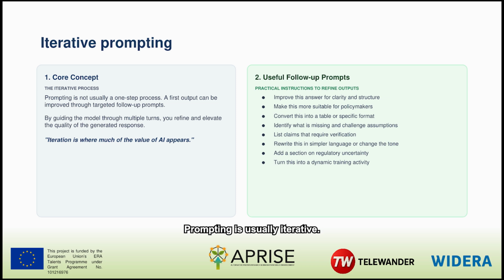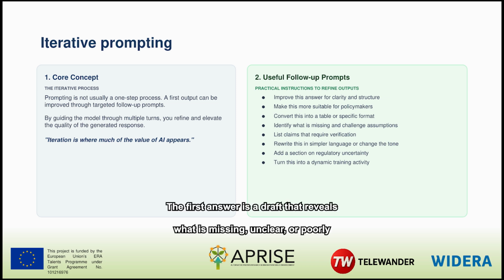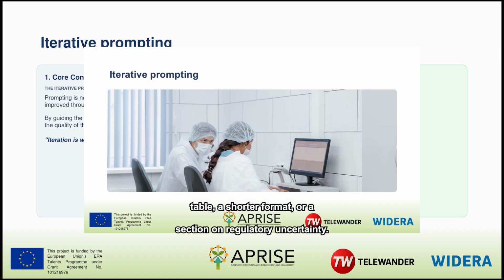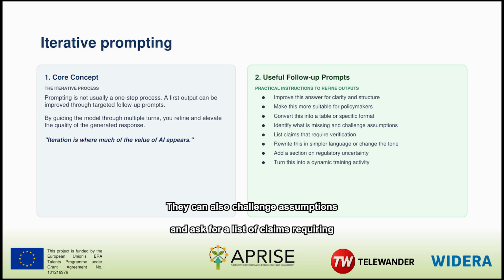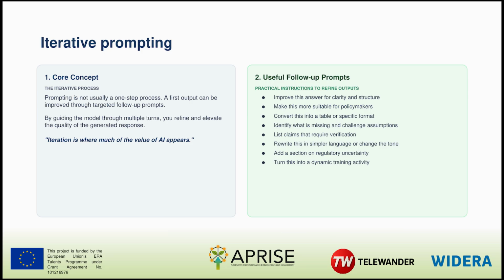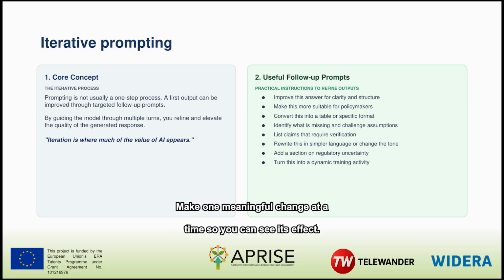Prompting is usually iterative. The first answer is a draft that reveals what is missing, unclear, or poorly structured. Follow-up prompts can request a clearer explanation, a different audience, a table, a shorter format, or a section on regulatory uncertainty. They can also challenge assumptions and ask for a list of claims requiring verification. Make one meaningful change at a time so you can see its effect.